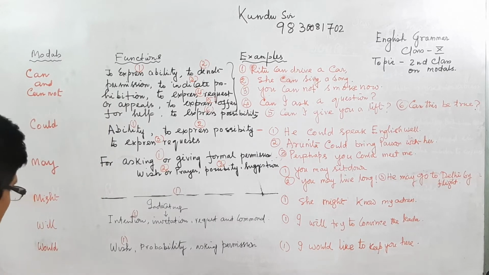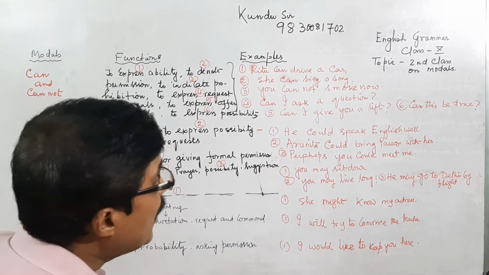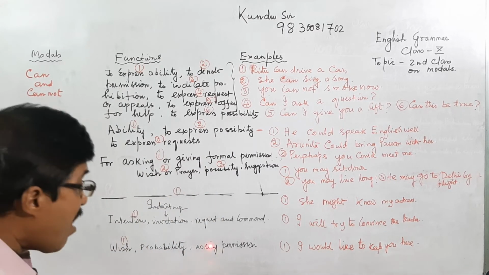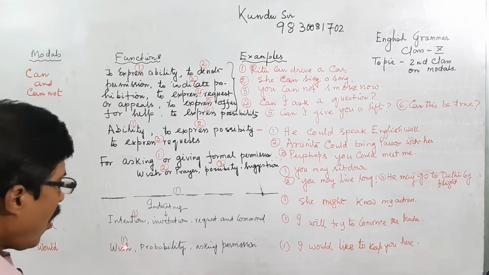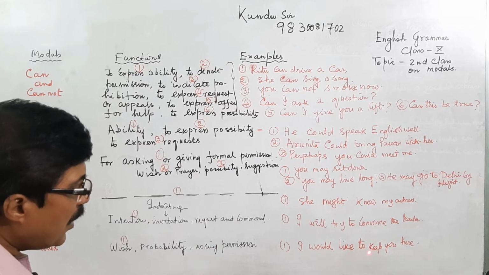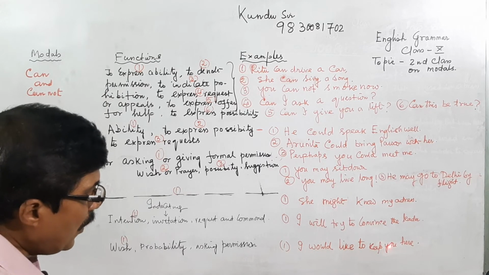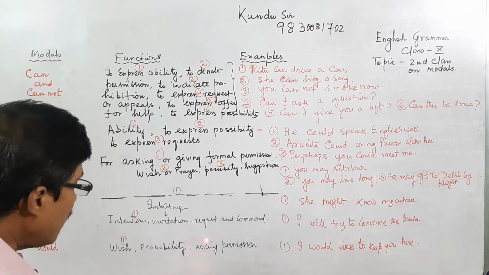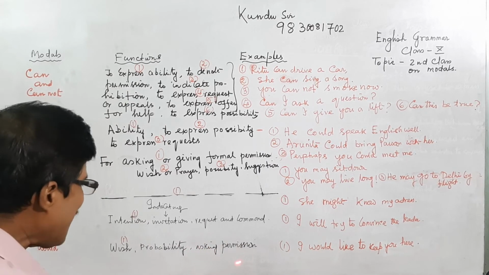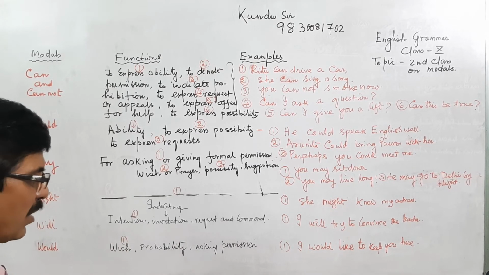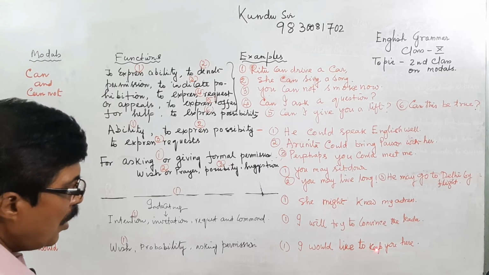Then would, it is the past tense, but it expresses wish, probability, asking permission. I would like to keep you here. That means I wish, or I am asking. It is not asking permission, it may be wish or desire to keep him here. That means I would like to keep you here.